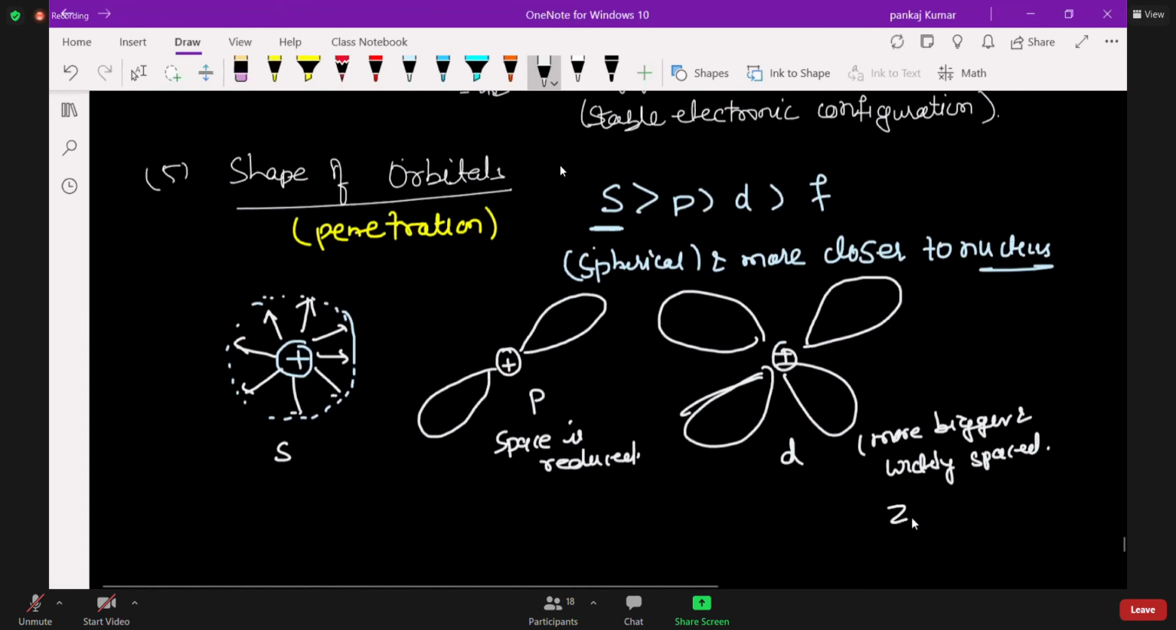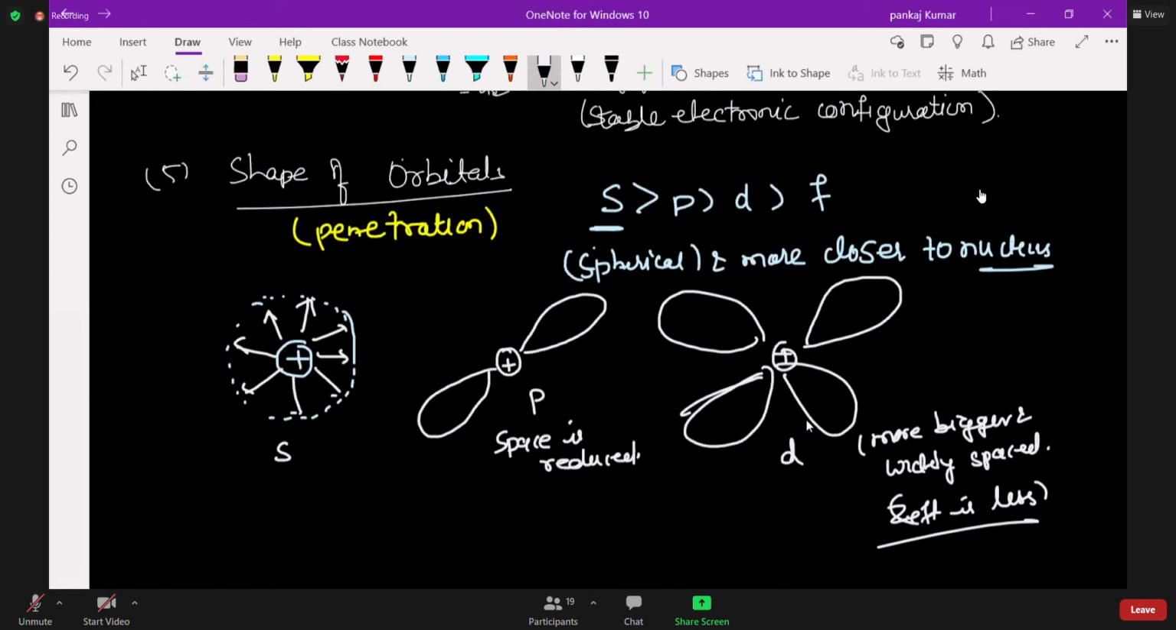Or we can say Z effective is less. So the nucleus cannot attract the electron. Electrons will be more free here, right? But S is tightly packed. So S is stronger and P, D, F are weaker. So this is the energy wise order of the orbitals.